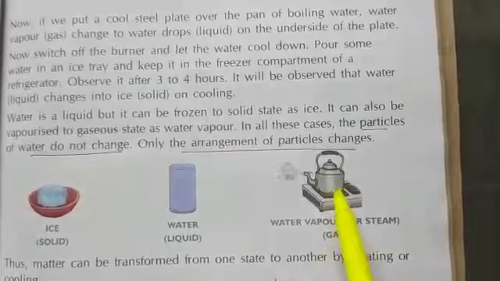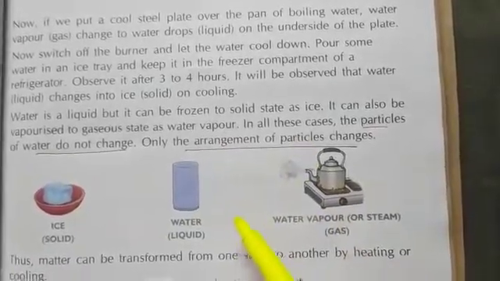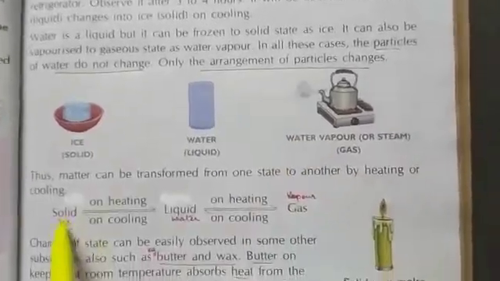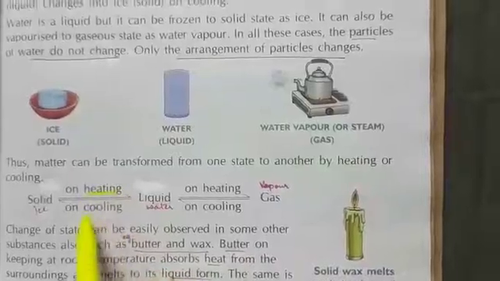So there is no change in the particles, but only the arrangement of particles changes. Here it is given in your book. Solid, and all these changes, why do they occur? Due to the heating or cooling process.